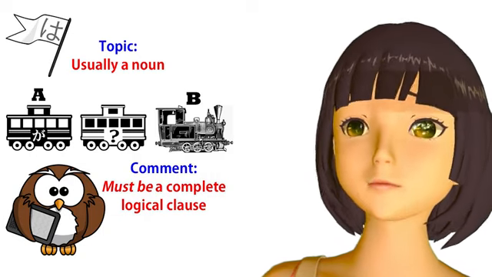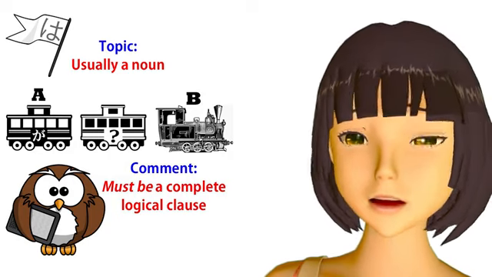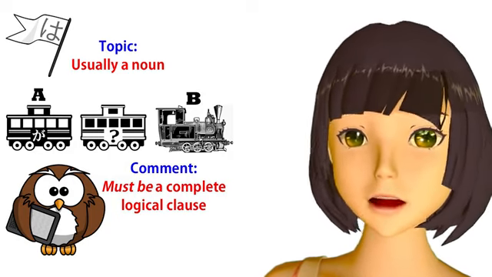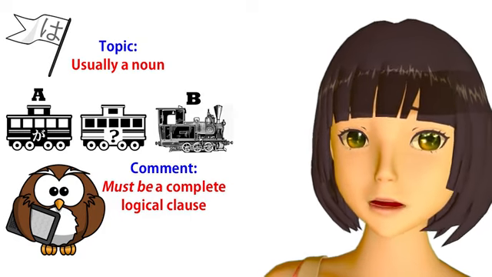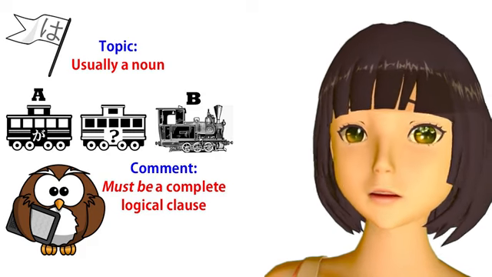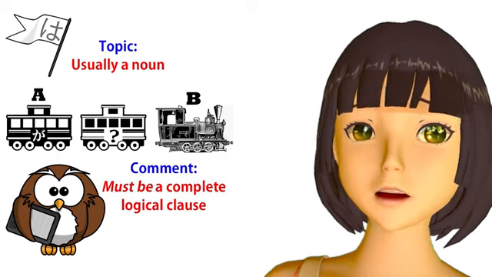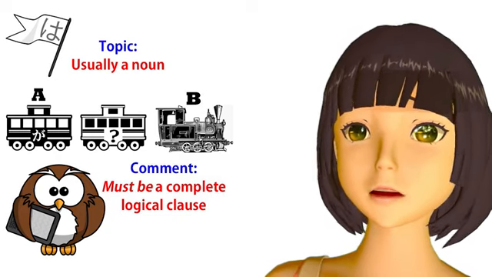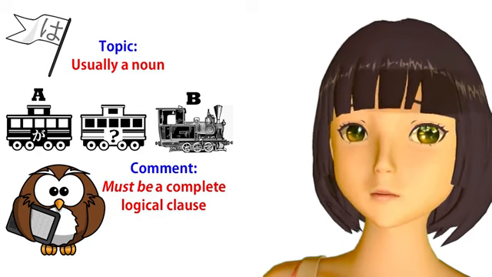As we know, every sentence, every logical clause must have an A car and B engine, subject and predicate. And as we know from our third lesson, wa can never mark either the A car or the B engine or any other element of a logical sentence. It can only mark the non-logical topic.